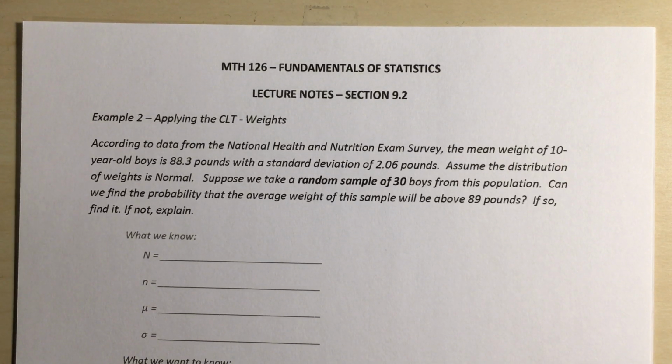So let's work through an example where we are applying the central limit theorem. According to data from the National Health and Nutrition Exam Survey, the mean weight of 10-year-old boys is 88.3 pounds with a standard deviation of 2.06 pounds. Assume the distribution of weights is normal.